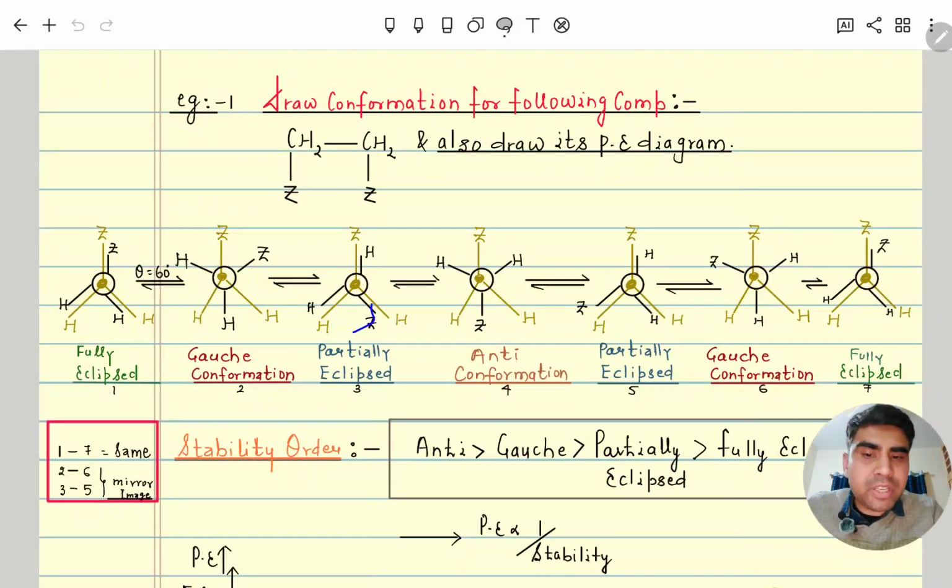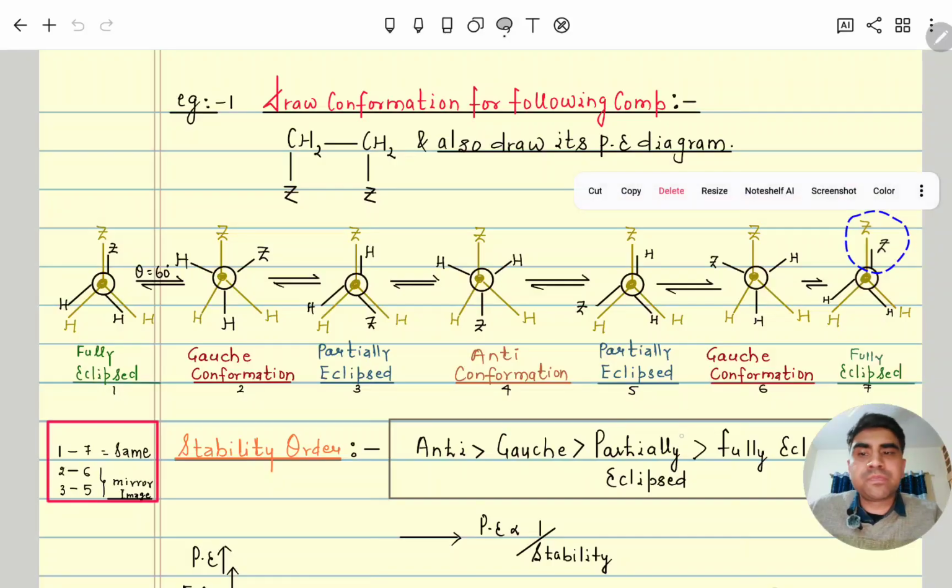Now again rotated by 60 degrees, Z came here. Now you can see this is again a staggered conformer. Here this Z and this Z are anti to each other, so this is called the anti conformation. Again rotated by 60 degrees, Z and H eclipse each other, but it is a partial eclipse. Again rotated by 60 degrees, Z is here, and now both are together again, so it is called the gauche conformation. And again by 60 degrees, it will be fully eclipsed.